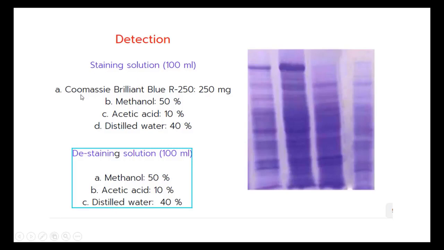The staining solution is a combination of Coomassie Brilliant Blue R250, methanol, acetic acid and water. You should keep the gel in it for 1 hour for staining. After that, the gel is washed with double distilled water 3 to 4 times. Then you put it into destaining solution overnight, and the next day you get the results, which look like this.